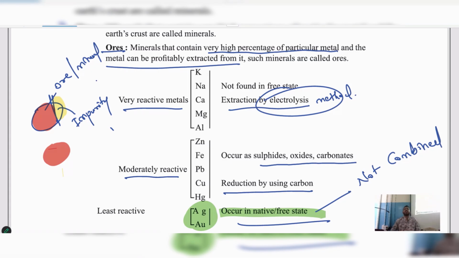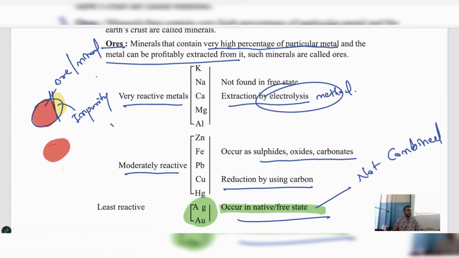Understood the meaning of free state or native state? They are not combined with some other elements. They are already present in its pure form. Concepts are clear? Sure? Very good.